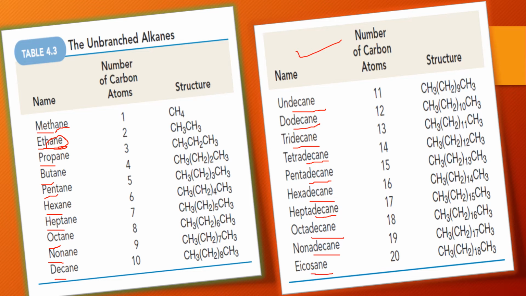Dodecane means 10 plus 2, so decane is 10 and do is for 2, so dodecane is 12. Tridecane, so tri means 3, decane means 10, so that is 13. Similarly, tetradecane, pentadecane, hexadecane, heptadecane, octadecane, and nonadecane. And at the end, it's eicosane, which is used for 20. If there are 20 carbons in the organic compound, it will be called eicosane.